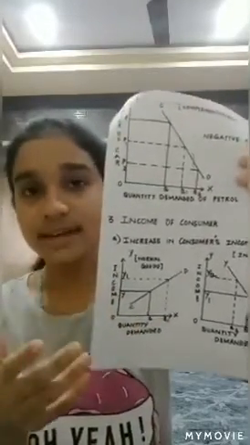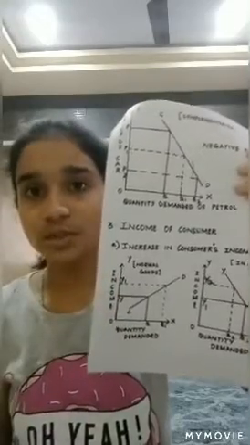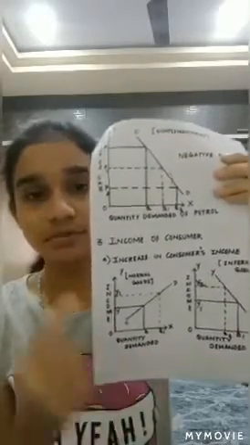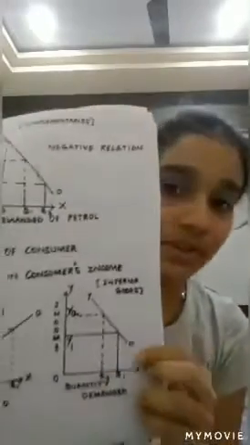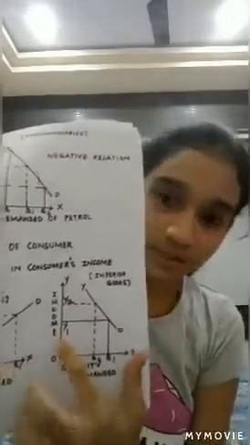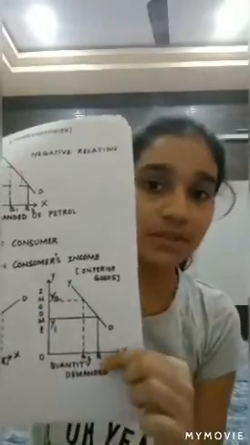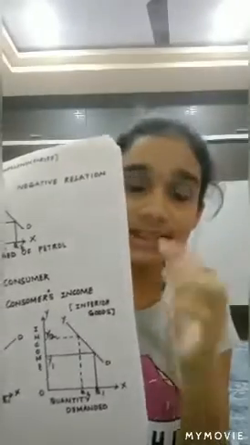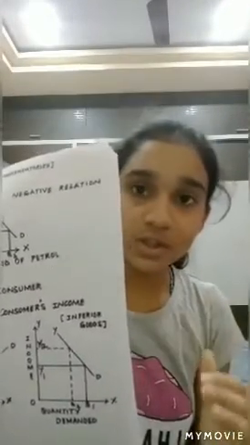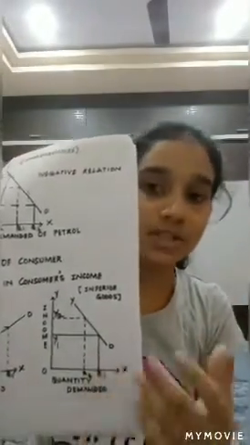So we can see that when there is an increase in the income of the consumer, there is an increase in the quantity demanded in case of superior goods or normal goods. And when we see about inferior goods, when there is an increase in the income of the consumer from Y1 to Y2, we can find there is a decrease in the quantity demanded from Q1 to Q2. So here we can see that in case of inferior goods, when the income of the consumer is increased, there is a decrease in the quantity demanded.